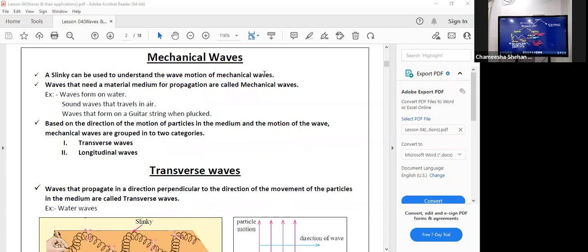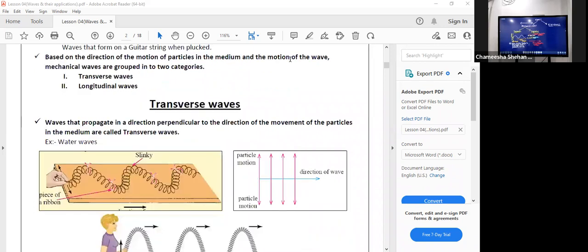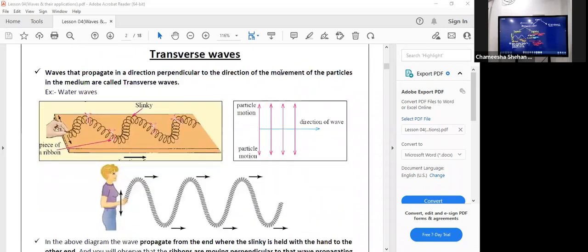Okay, next part. Based on the direction of the motion of particles in the medium and the motion of the waves, mechanical waves are grouped into two. That's what we just learned, right? Okay. So transverse waves: waves that propagate in the direction perpendicular to the direction of the movement of particles in the medium are called transverse waves. We already know it, so highlight it. So if you have a wave which needs a medium for the propagation and the particle oscillation in that medium is perpendicular to the direction of the wave motion, you call it a transverse wave.